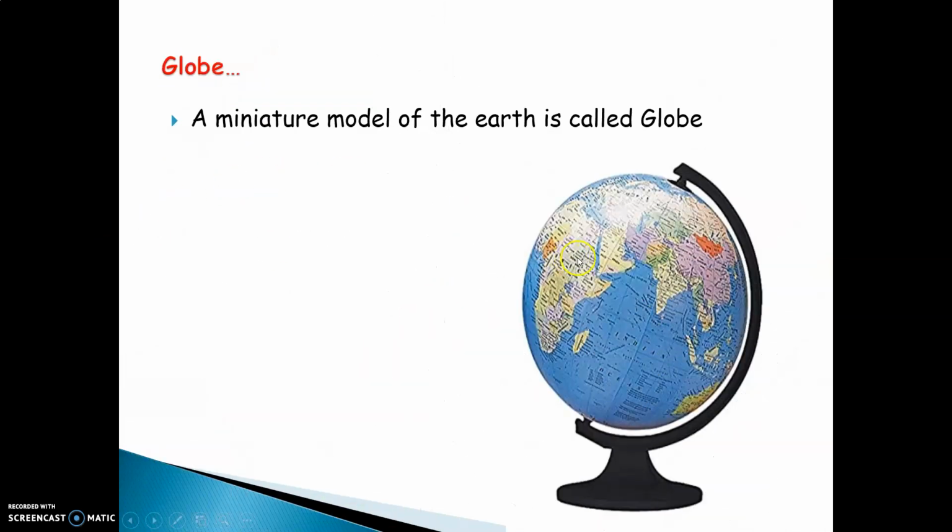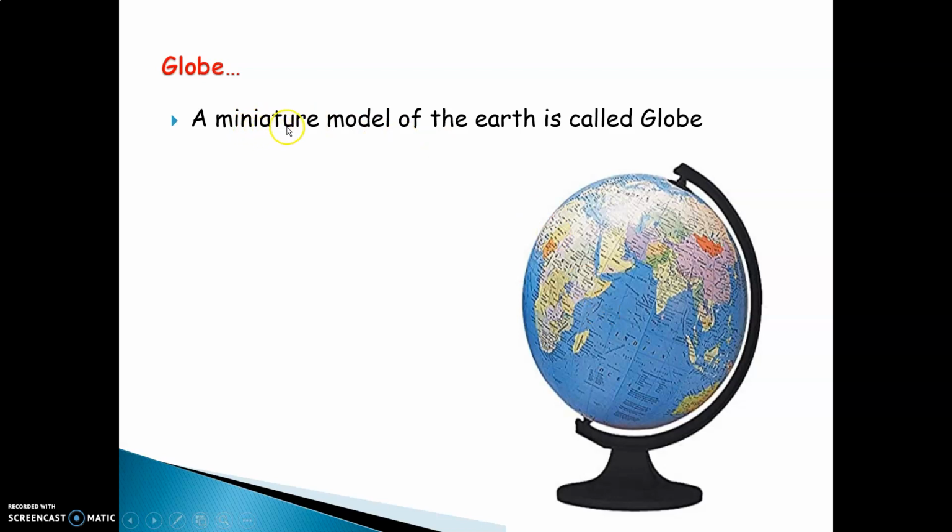Now, what is the meaning of a globe? I'm sure all of us must have seen a globe. This is exactly a globe. A globe is just a miniature model of the earth. The word miniature means small. Model means look-alike. So our globe looks exactly like our earth.